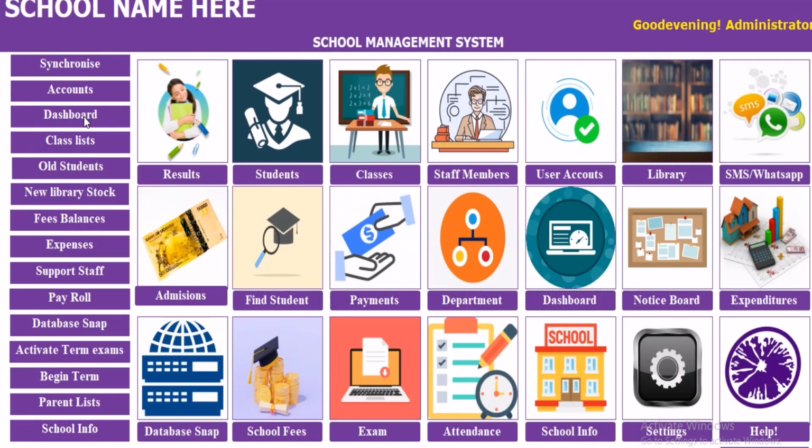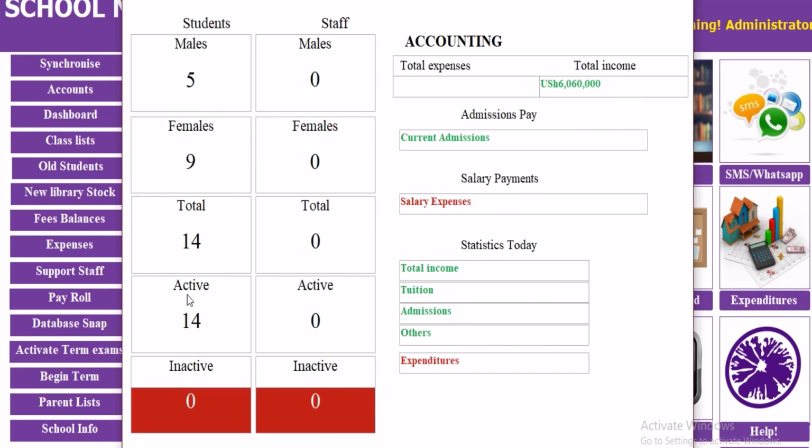So from there we can come here. You simply analyze from here. We are having all of this. We are having 5 male, 9 female, 14 students in total.